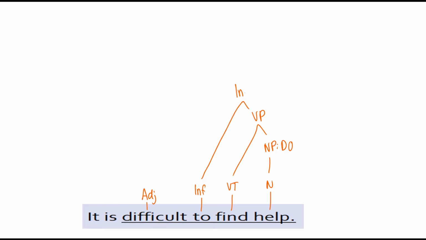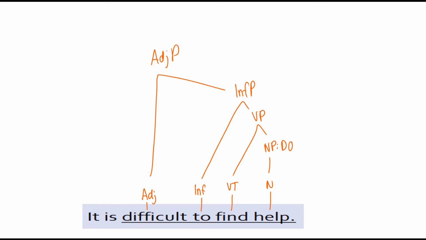The infinitive is going to build an infinitive phrase, and the adjective is going to build up with its own adjective phrase that takes the infinitive phrase as a complement. So what is difficult? It is difficult to find help. To find help is difficult. So you're describing the act of difficulty.